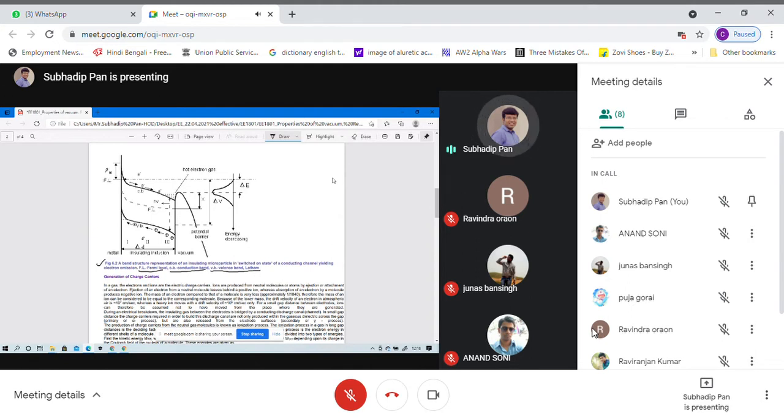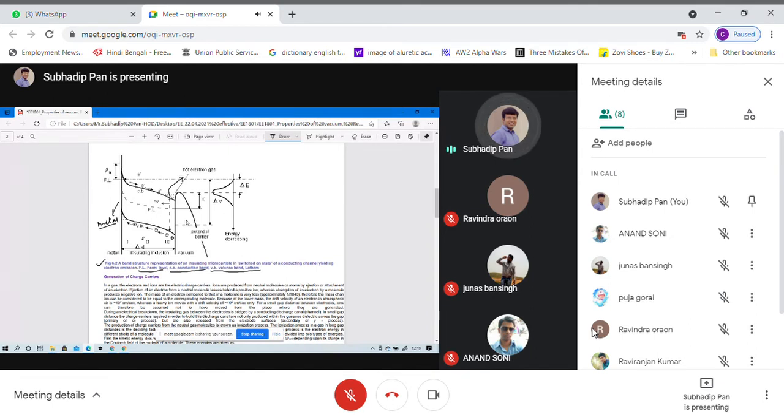Okay, so if this particular portion is a metal surface, then this will show the hot electron gases which will take place.